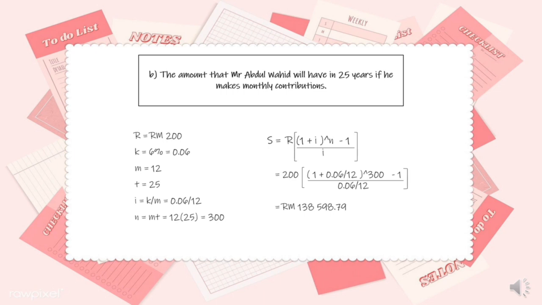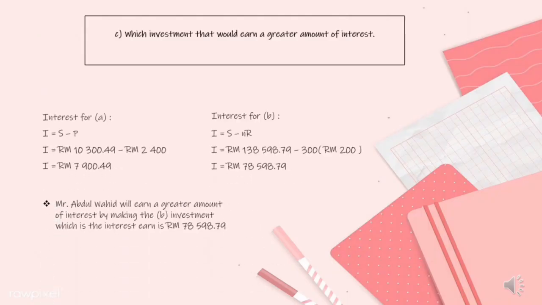So the formula for this question is S equal to R, open bracket 1 plus I, close bracket, power of N minus 1 over I, close bracket. So S equal to 200, open bracket 1 plus 0.06 over 12, close bracket, power of 300 minus 1 over 0.06 over 12, close bracket. So S we got RM 138,598.79.